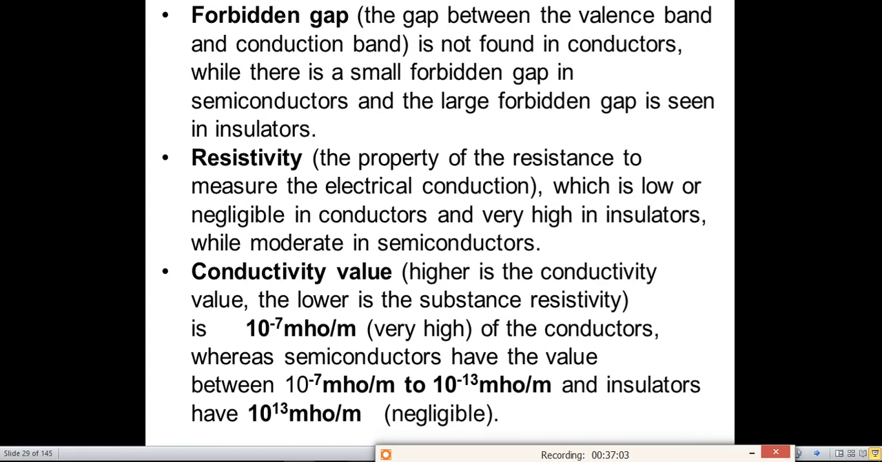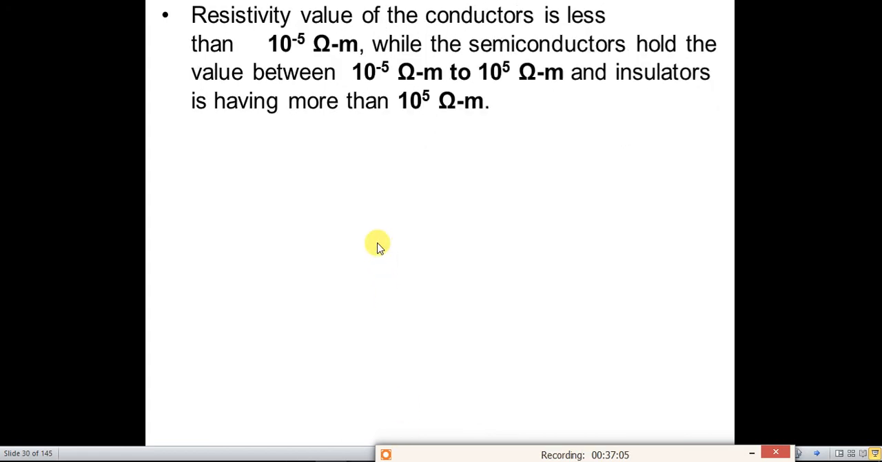Next point is resistivity. The resistivity in conductors is less than 10 to the power -5 ohm meter. In semiconductors, the resistivity is between 10 to the power -5 ohm meters to 10 to the power 5 ohm meters. And in insulators, the resistivity is more than 10 to the power 5 ohm meters.